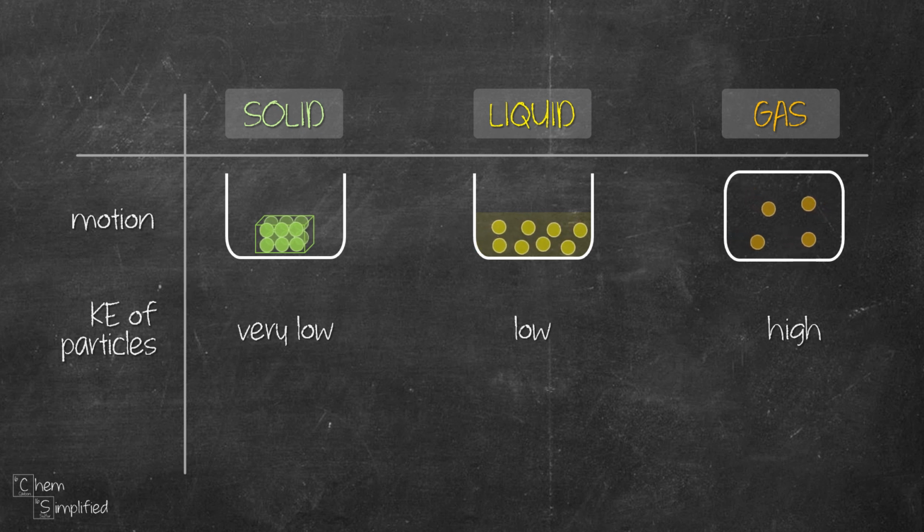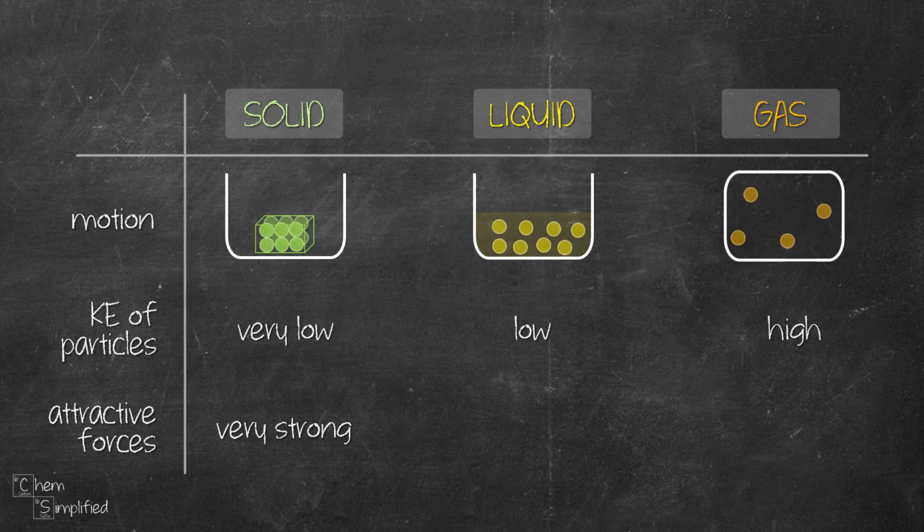The reason the particles move the way they do is because of the attractive forces. That's the force that attracts one particle to another. The attractive forces between solid particles are very strong. That's why they are very close to one another and they have fixed shape and fixed volume.